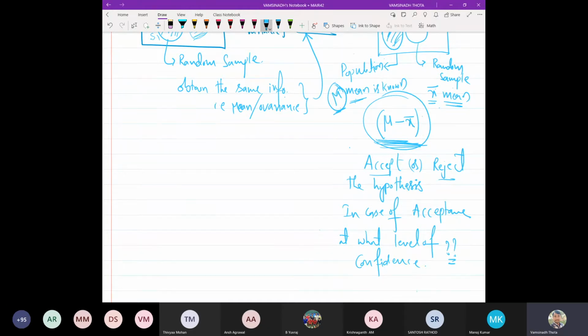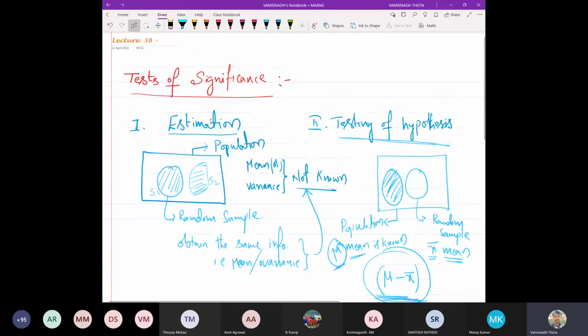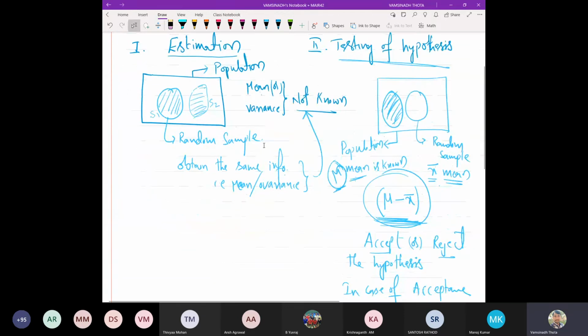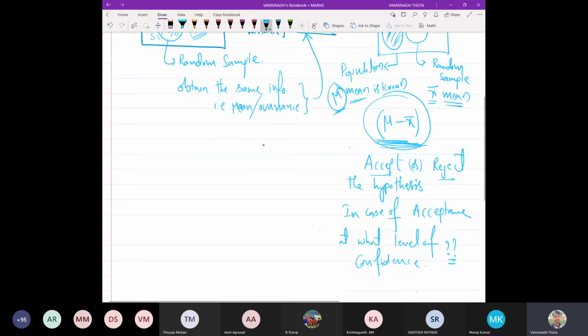Now come back to estimation. Suppose you have the population mean mu, which is not known to us. But we have a sample, and from the sample we obtain the sample mean.